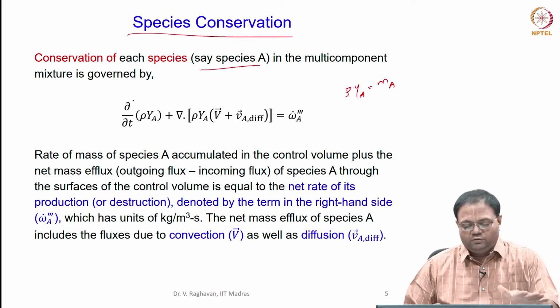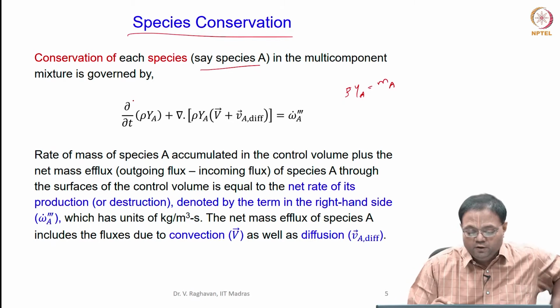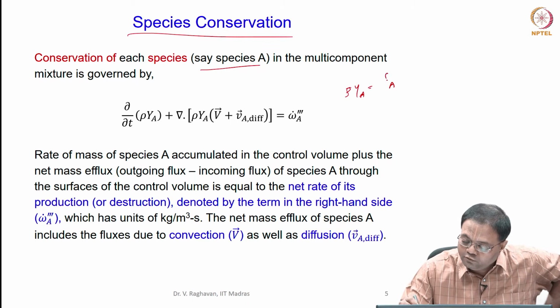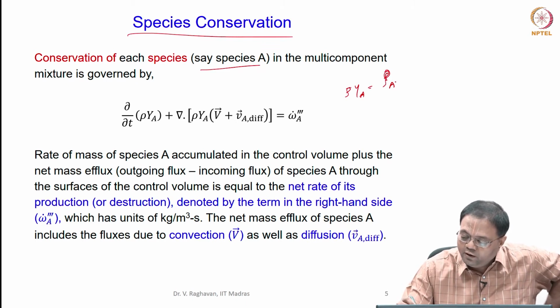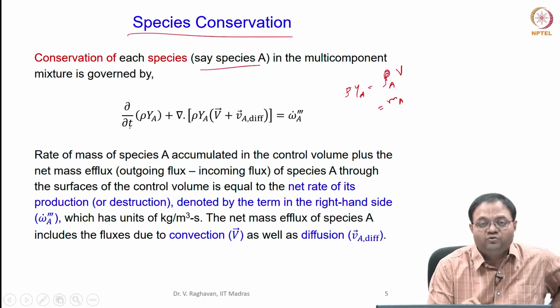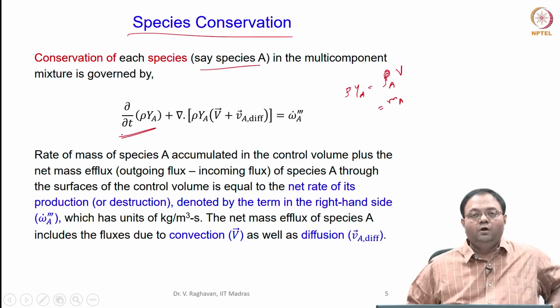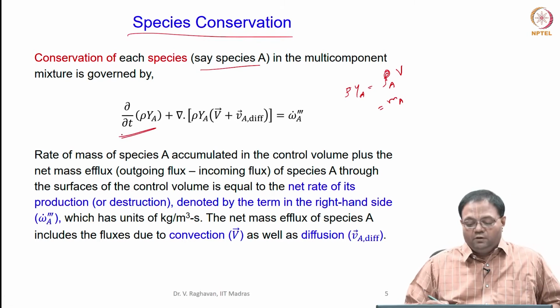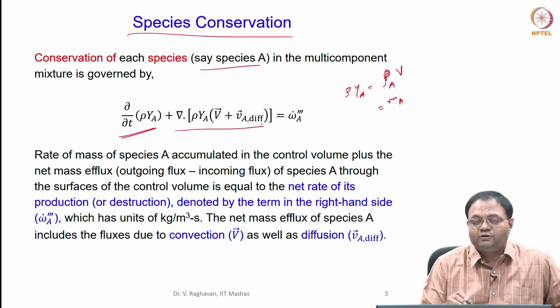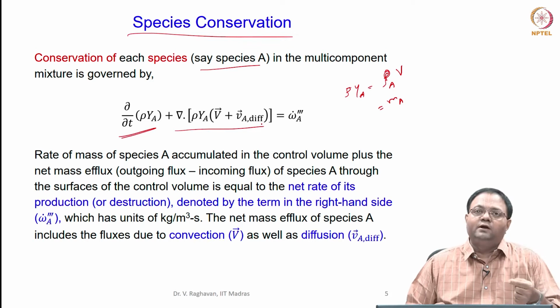This is per unit volume. Actually, this is not Ya, this is rho A, sorry. So, rho A into V, if you put it, you get Ma. Now this is written per unit volume. So, the rate of change of mass of species A per unit volume is this term. That is equal to that plus the convection. When the species comes in, there is a flux for this.